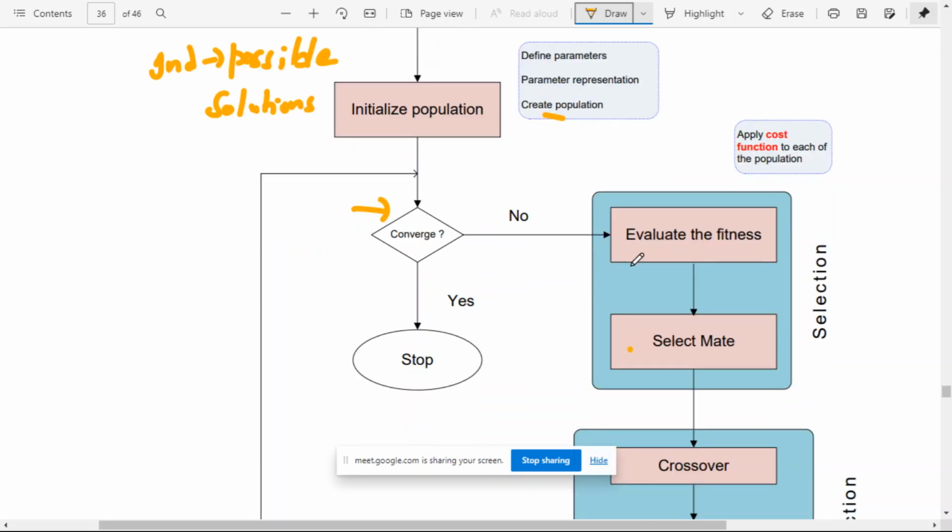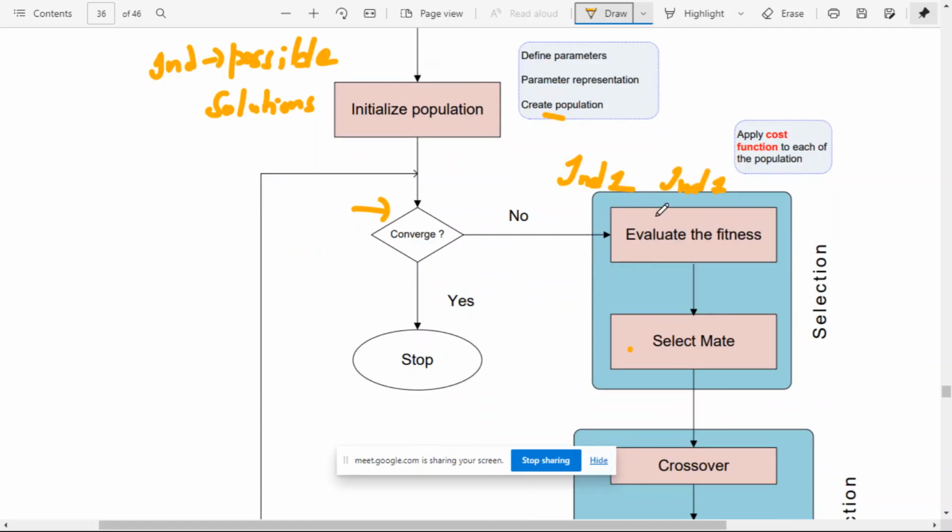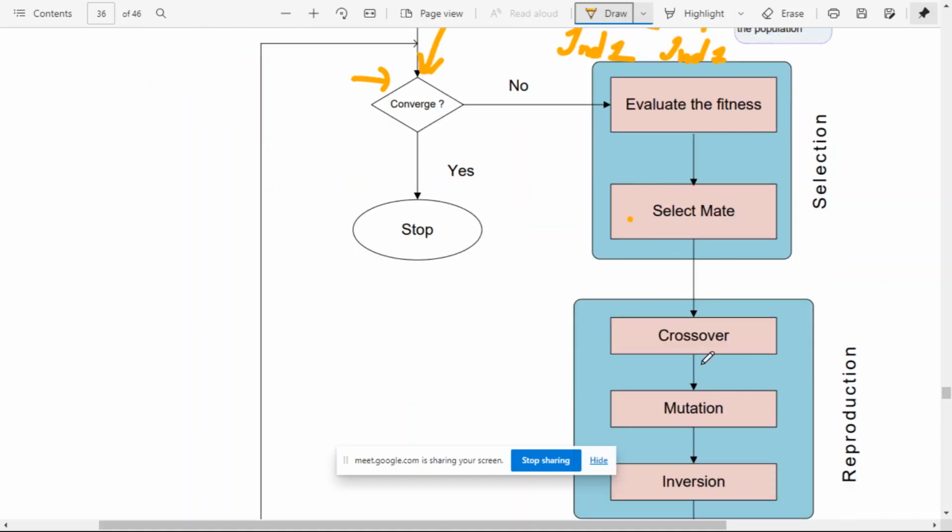In selection we select any two individuals and evaluate their fitness. We want individuals with a good fitness score, and then perform mating. Mating here is basically crossover. So for the individual you have selected, evaluate the fitness, then select a mate, which is another individual, and then perform crossover.